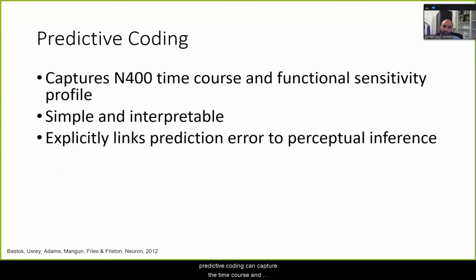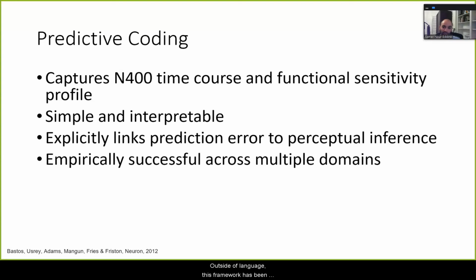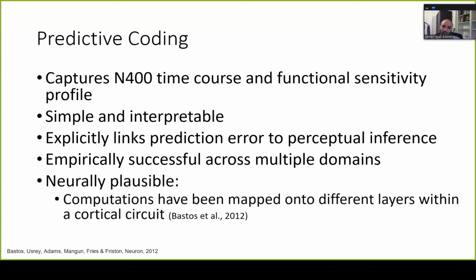So to sum up, predictive coding can capture the time course and functional sensitivity profile of the N400, and it can do this within a simple and interpretable framework that has an explicit computational role for prediction error in language. Outside of language, this framework has been used to capture phenomena in vision and auditory neuroscience, which lends credibility to the idea that similar processes might be happening in language. In addition, the computations in predictive coding have been proposed to map onto a cortical circuit, which is very encouraging from the point of view of neurobiological plausibility. So, taken together, these properties make this a remarkably powerful framework for understanding the neurobiology of language.